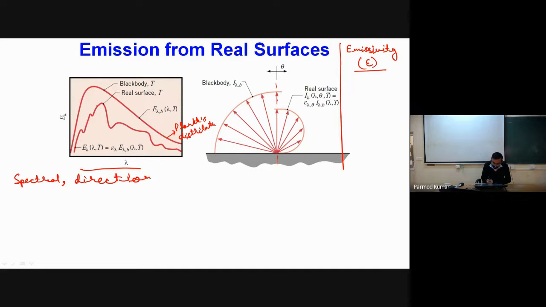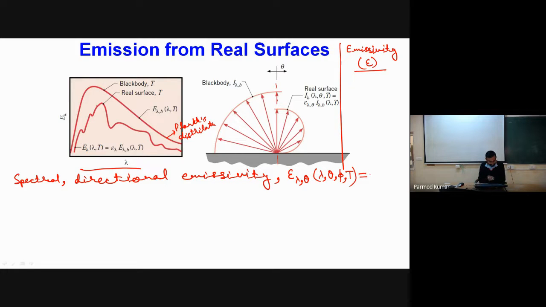It is a function of wavelength, and also a function of direction, theta and phi. Moreover, as the radiation emitted from a surface is a function of temperature, we have to consider temperature also.